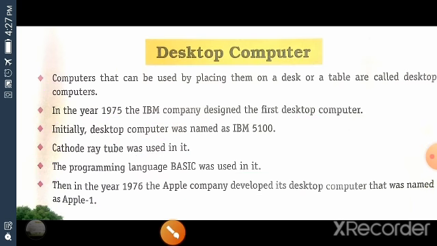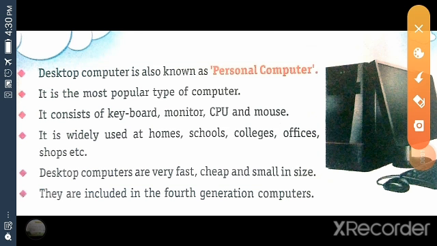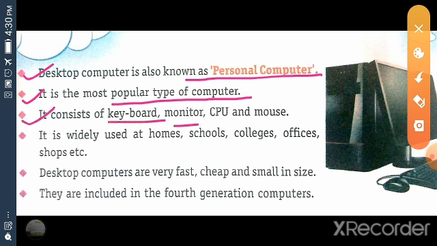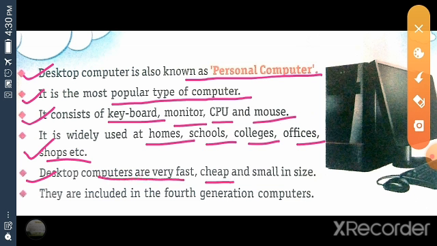Okay, now next topic, desktop computer is also known as personal computer. Okay, full form of PC is personal computer. Next one, it is the most popular type of computer. It consists of keyboard, monitor, CPU and mouse. It is widely used at home, schools, colleges, offices, shops, etc. Okay, desktop computers are very fast, cheap and small in size. They are included in the 4th generation computers.